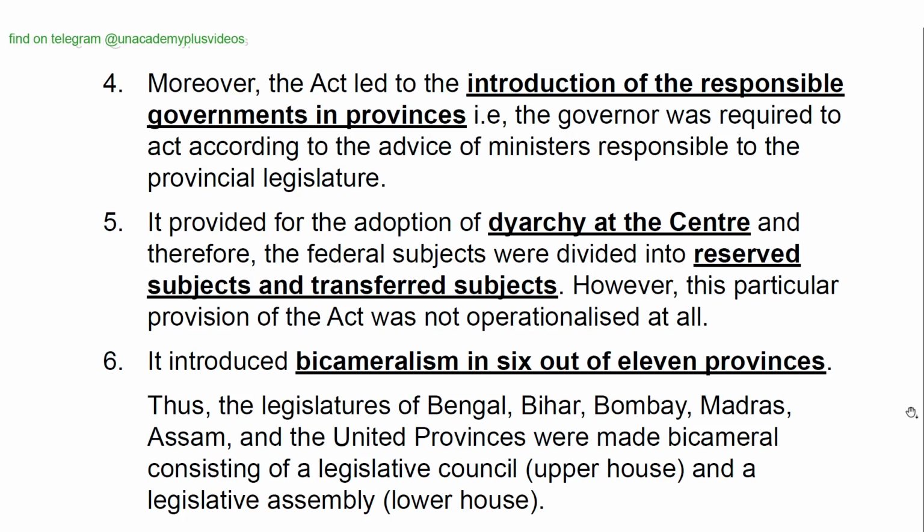It provided for the adoption of diarchy at the center, and therefore the federal subjects were divided into reserved subjects and transferred subjects. However, this particular provision of the act was not operationalized at all. It introduced bicameralism in 6 out of the 11 provinces. Thus, the legislatures of Bengal, Bihar, Bombay, Madras, Assam, and United Provinces were made bicameral, consisting of a legislative council upper house and a legislative assembly lower house.